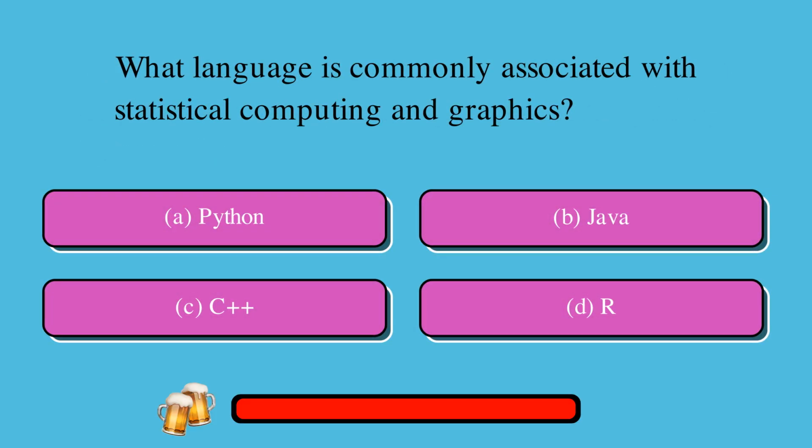What language is commonly associated with statistical computing and graphics? A, Python or B, Java or C, C++ or D, R? The correct answer is D, R.